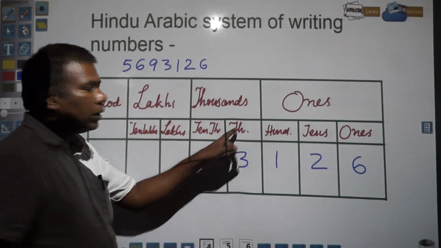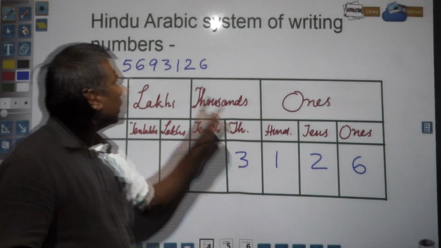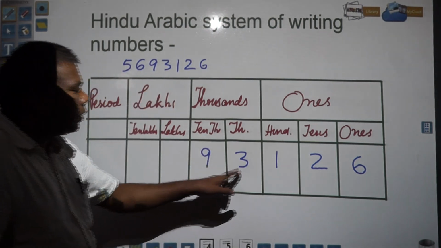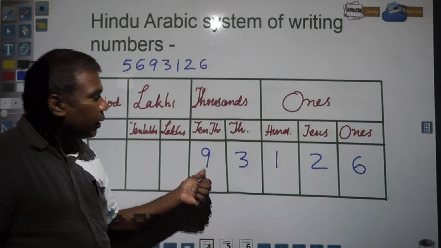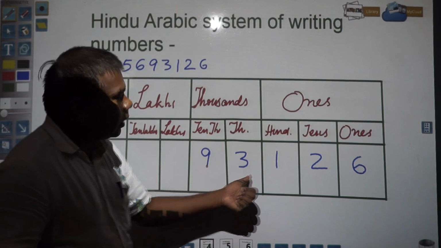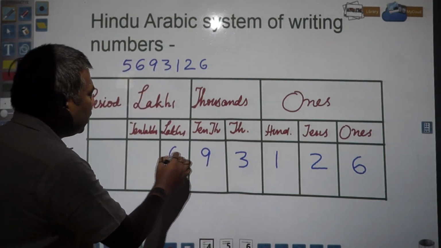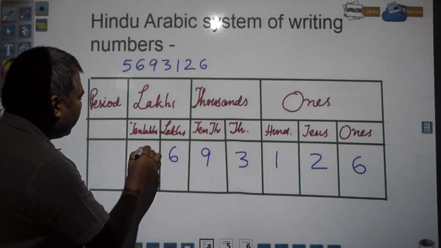Next number you have 3. So this is in thousands place. This number became 3126. Next you have 9. So this became 93,000 because this is in place of 10,000. So this is 93,126. Next you have 6. And lastly you have 5.